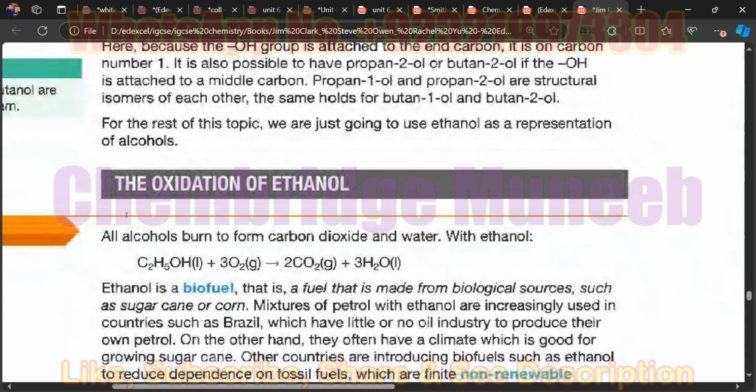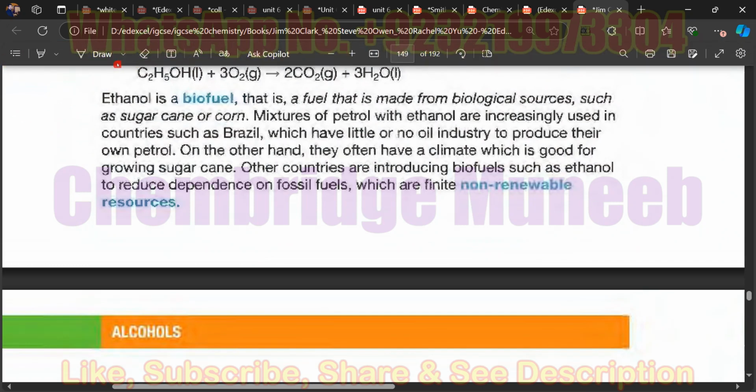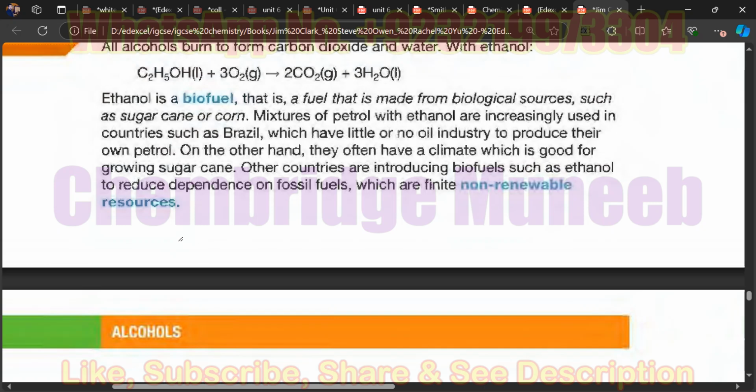The first reaction here is the oxidation of the ethanol. So basically you have studied in the previous topic about the oxidation of the alcohols. Which products are formed when we oxidize the alkanes or alkenes? Anya, which product is from this reaction?